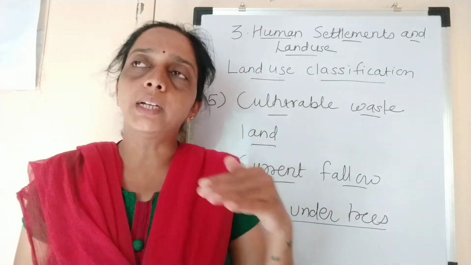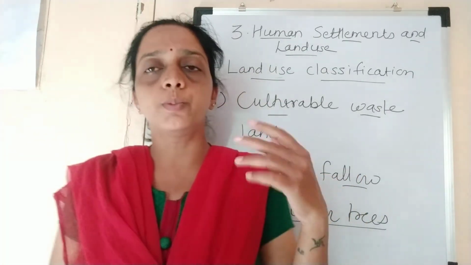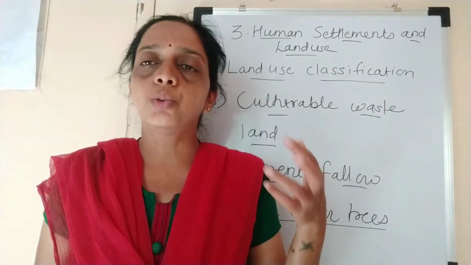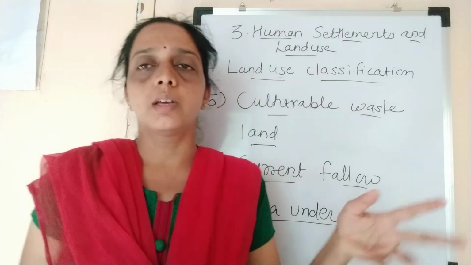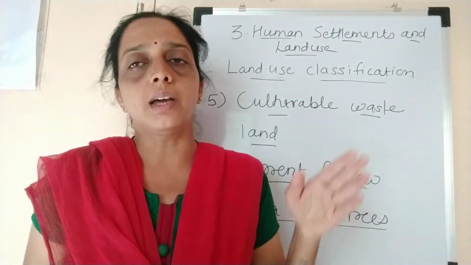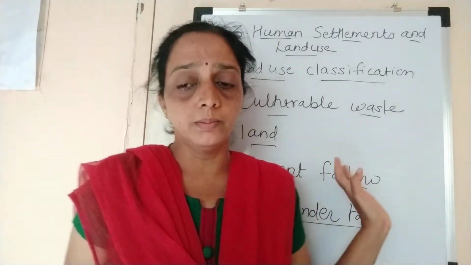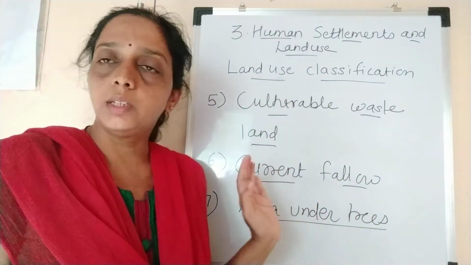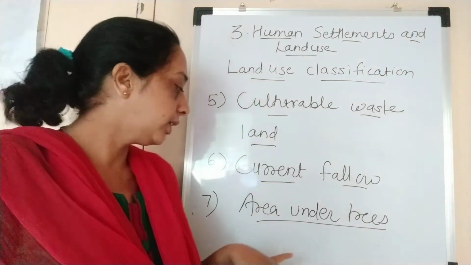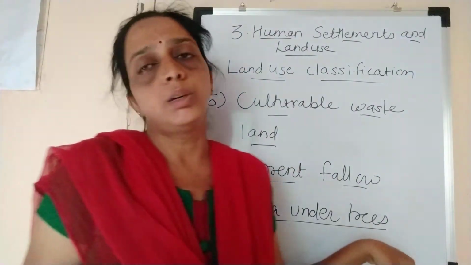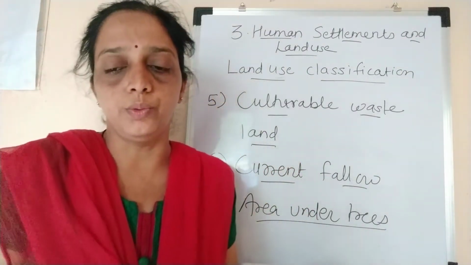To maintain the balance, because in urban areas the pollution level is very high, to maintain the environmental balance, some areas are kept for the growth of trees. And so in the classification, the area under miscellaneous trees and groves.